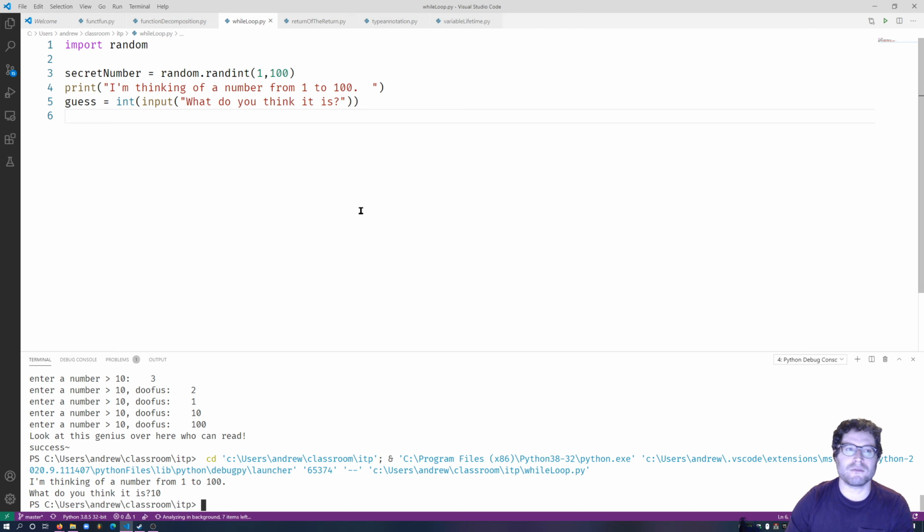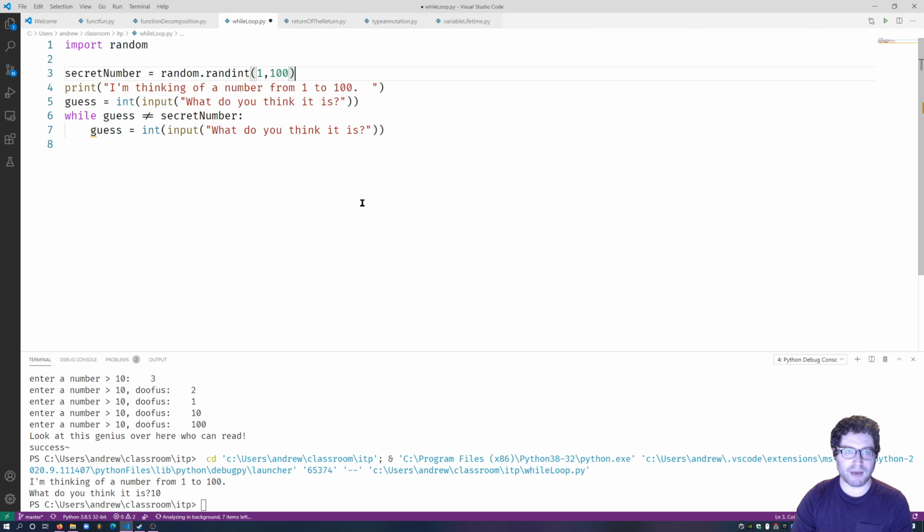Okay, so now let's go ahead and do a while loop. A while loop is like an if statement that repeats again and again until it gets right. So let's say, while guess is not equal to the secret number, we'll go ahead and ask, what do you think it is? Secret number is not something I'll know.